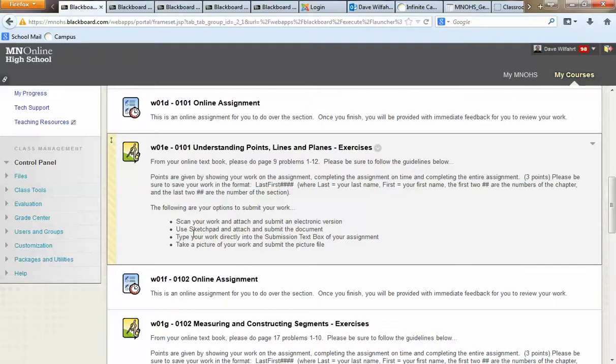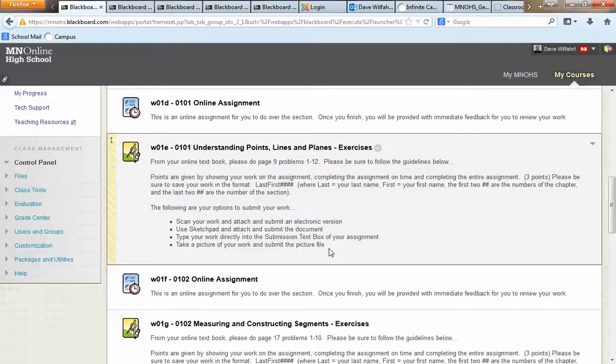Some of you know about Sketchpad and are able to use the Sketchpad program, and that certainly you can use as well. But the top one here that I have is scan your work and attach and submit an electronic version. That top one and this bottom one are very similar. Take a picture of your work and submit the picture file. If you have a scanner, if you have the ability to scan pieces of paper, a lot of students find that writing their work out on paper the old-fashioned way and scanning it and doing it that way is perfect for them. And that's great for me. It's crystal clear usually when it comes across.